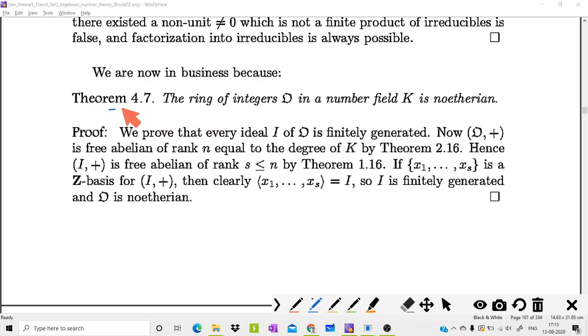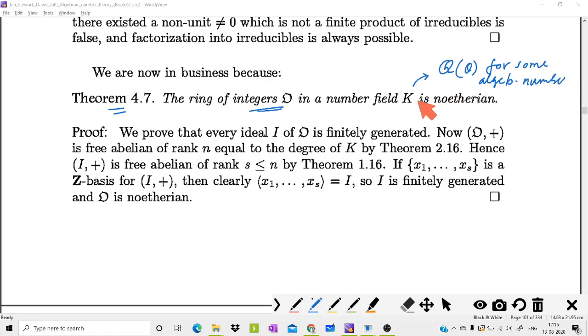Today we discuss section 4.3 again, in theorem 4.7. The ring of integers O in a number field K. A number field is nothing but Q of theta for some algebraic number.